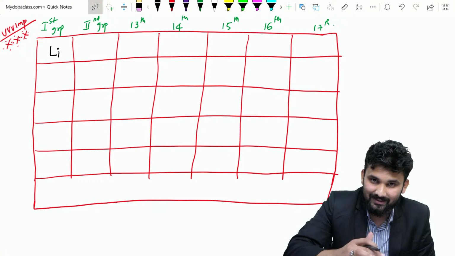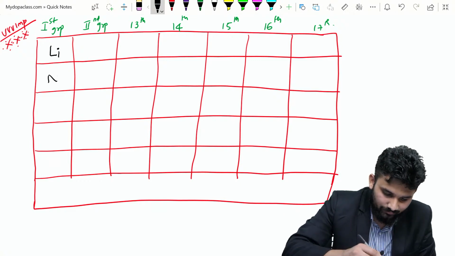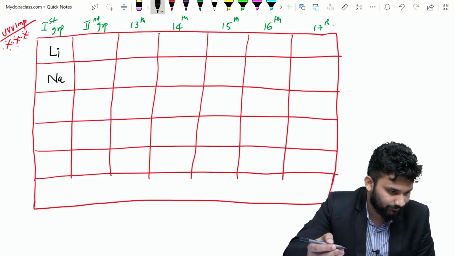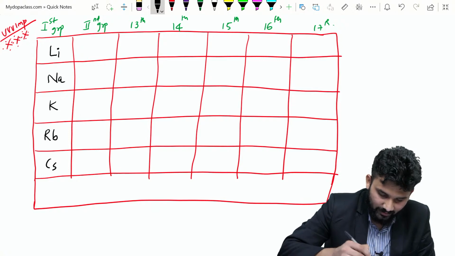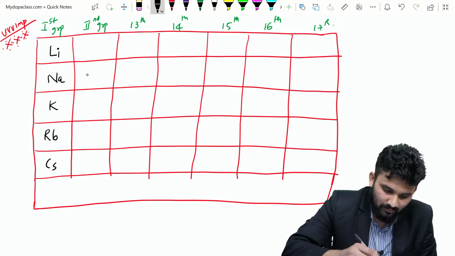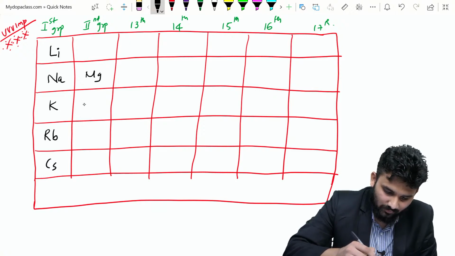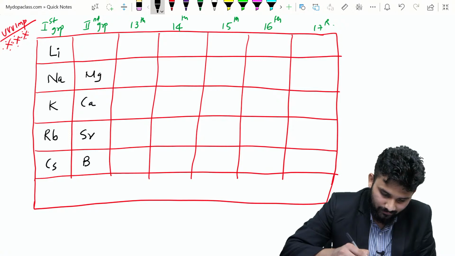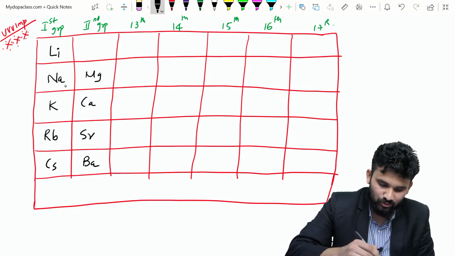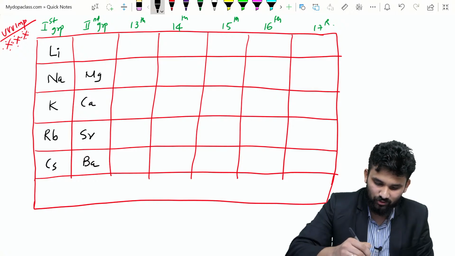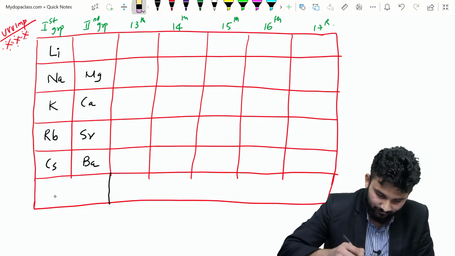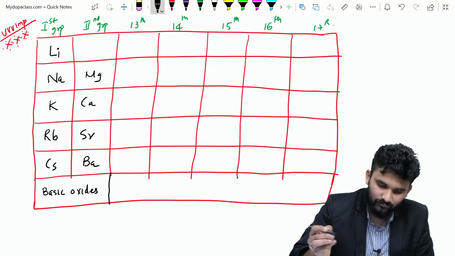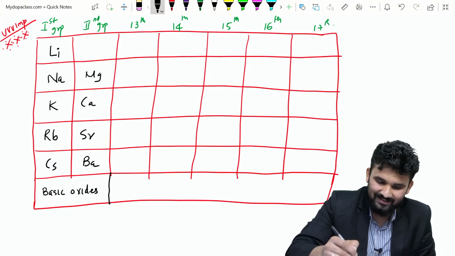So first of all I am writing the elements, after that I will explain. Lithium, then sodium, potassium, then rubidium, then cesium. Then magnesium, calcium, strontium, barium. Lithium, sodium, potassium, rubidium, cesium, magnesium, calcium, strontium, barium, and these oxides are basic oxides. All of these are basic oxides.